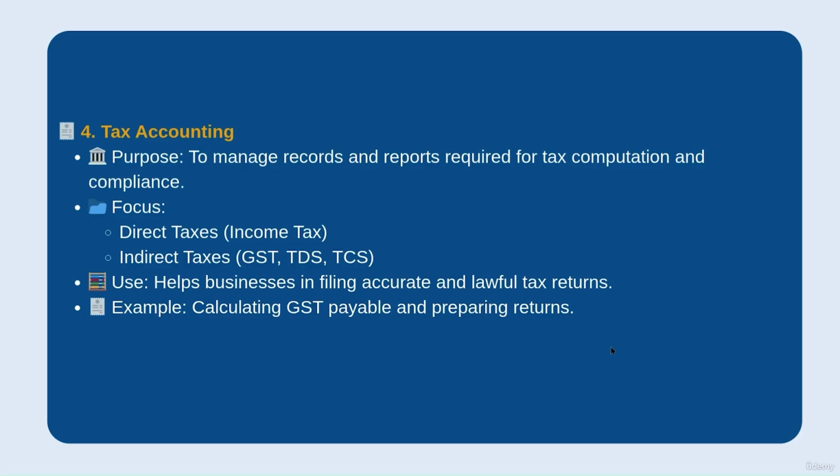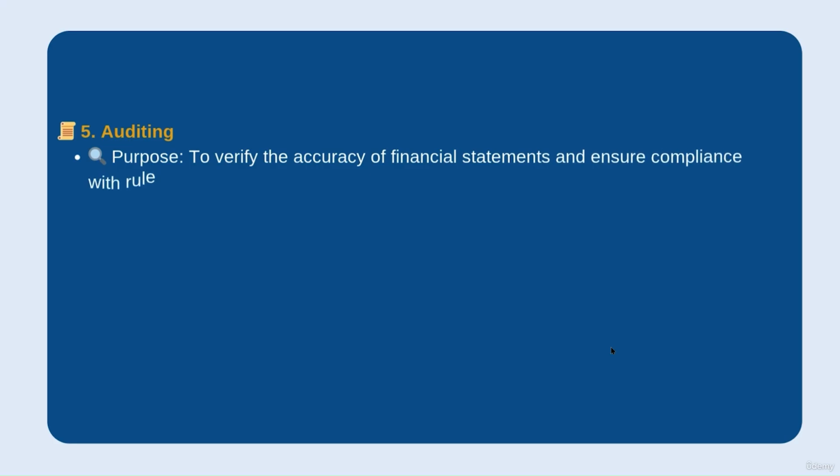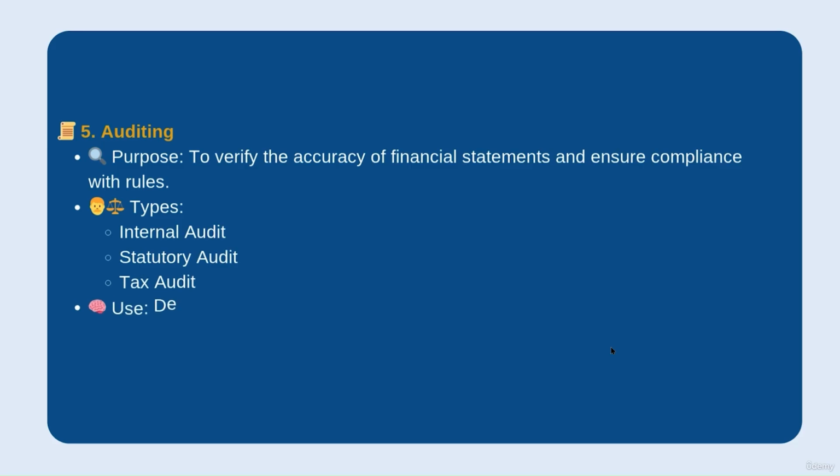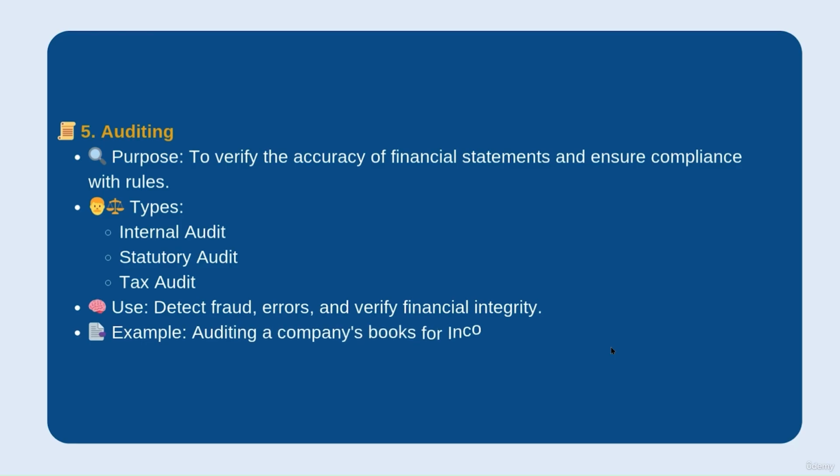And then we have audit accounting. The purpose of audit accounting is independent verification of accounts and financial systems. The types of auditing are internal audit, external audit, statutory audit, tax audit, and so on. It is used by auditors and regulatory bodies like government agencies.